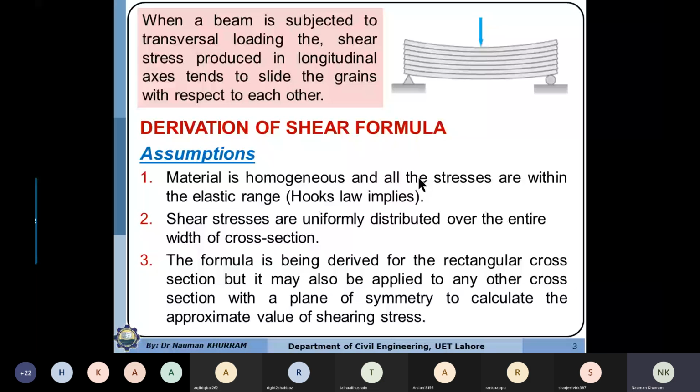So I will quickly discuss the derivation. I believe that you have already discussed the derivation in detail in mechanics of materials. But just to refresh your concept, I will quickly give you an overview of the shear formula. And in particular, we are going to discuss the assumptions in detail because these assumptions are important with reference to thin wall sections. So number one assumption is the material is homogeneous and all stresses are within the elastic range.